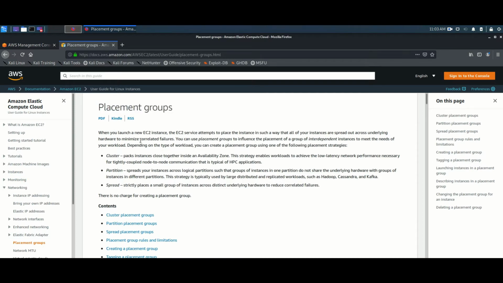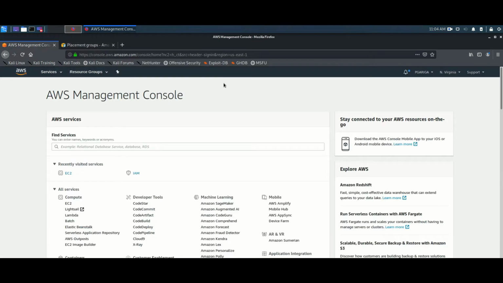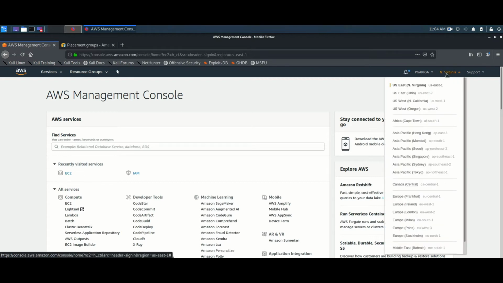When you launch a new instance, the EC2 service attempts to place the instance in such a way that all of your instances are spread across underlying hardware. I have read this statement, and I will just tell you in a quick, simple way. When you are creating an instance, our instance will be placed across availability zones, right? Every region, as I told you, has availability zones. Availability zones are nothing but data centers.